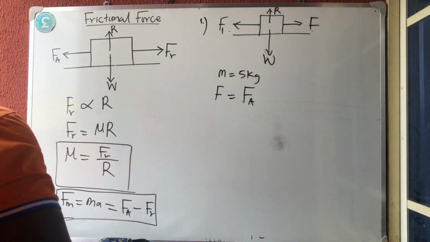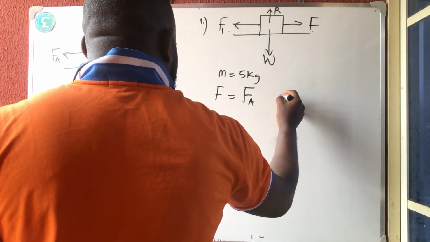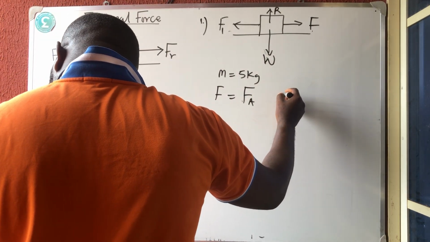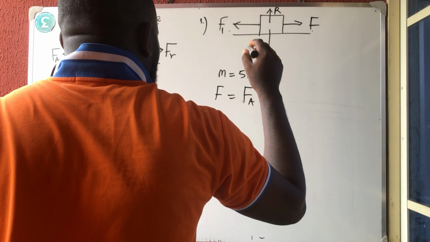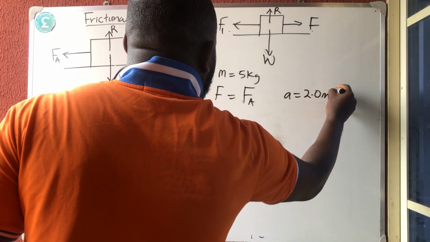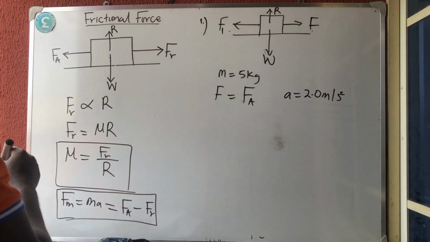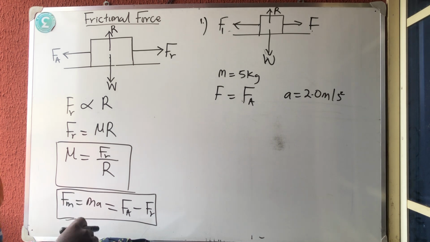Let me start afresh. They said the diagram above illustrates a body of mass 5.0 kg being pulled by a horizontal force F. Please write it down, okay?